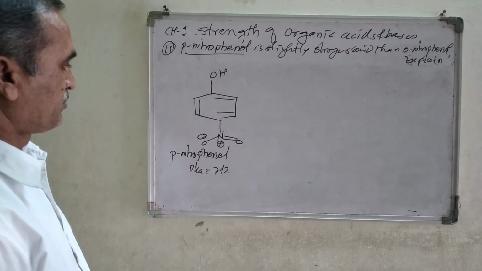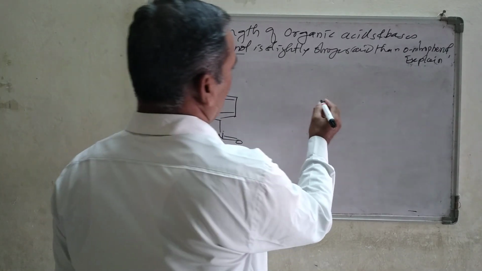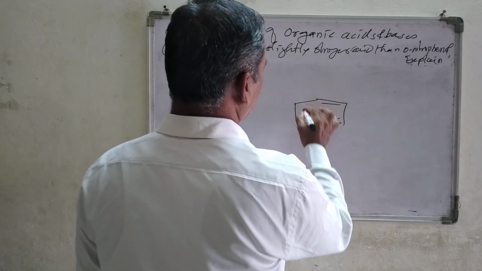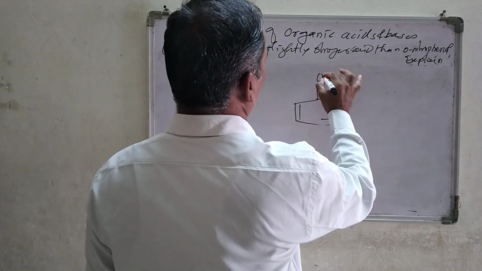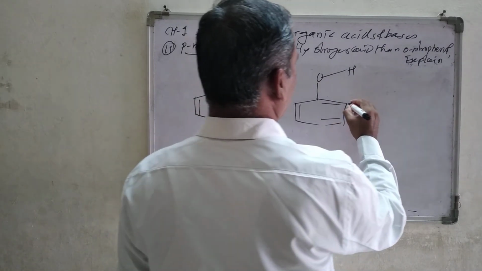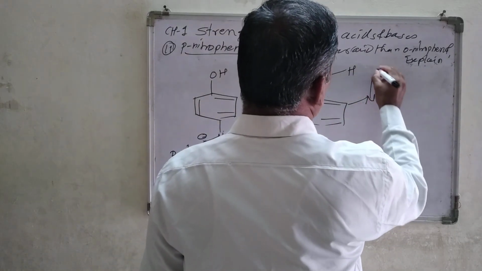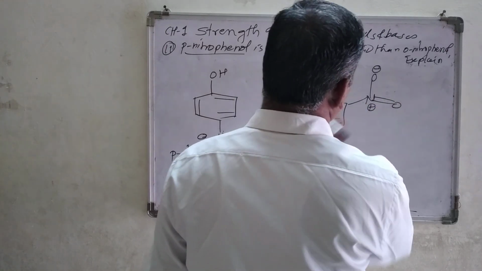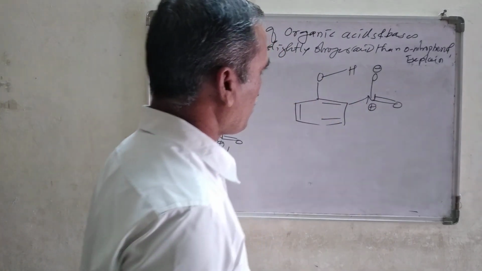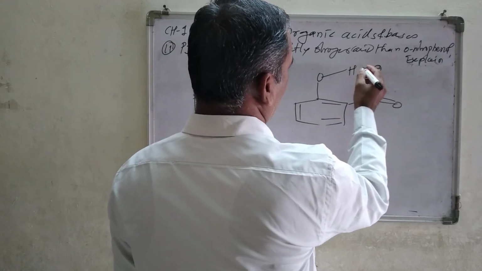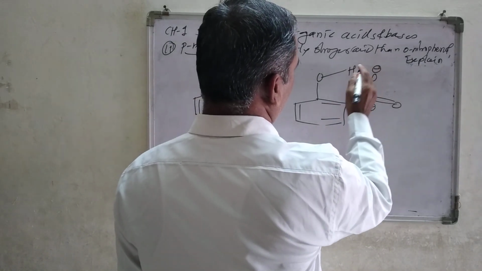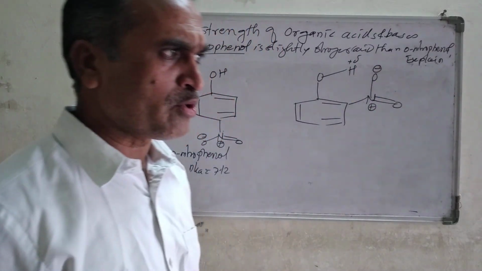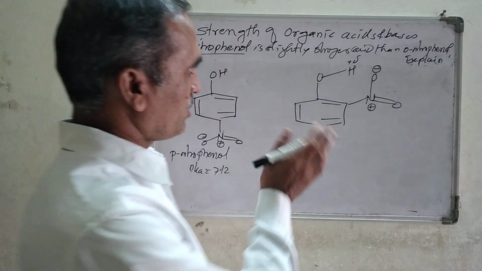Now, in the case of ortho-nitrophenol, you draw the structure nicely. This is O and H. Here the nitro group has O minus, and here N double bond O, with a positive charge. Now look at the force of attraction here. We know that this hydrogen atom is electropositive in nature.